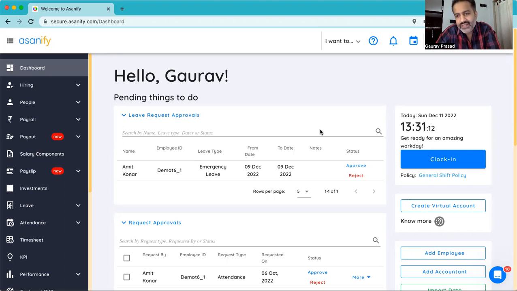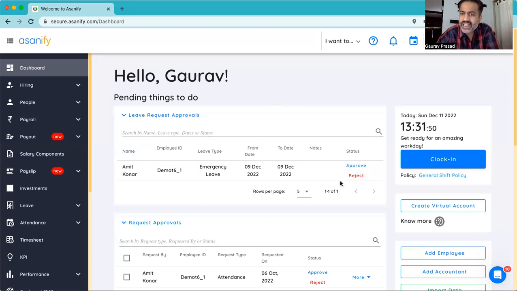Over the next few minutes, we will go through how Asanify can help you do all of this in a manner which is not just covering all the requirements, but it is also so flexible and configurable that all kinds of policies that you may have in your company can be configured in the system quite easily. And on top of it, the platform has been built in a manner that all employees, whether they are sophisticated, non-sophisticated, field staff, all of them will find it very, very simple to use it. Let's get right into it and see how Asanify helps you do this.